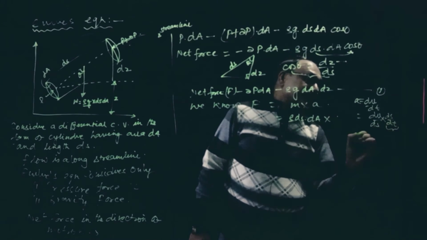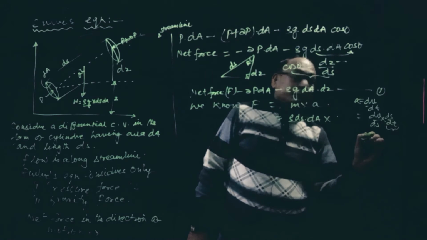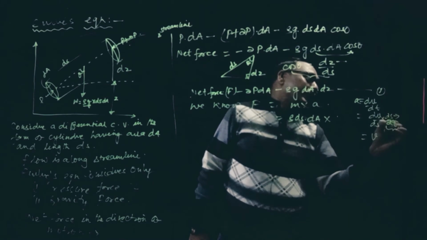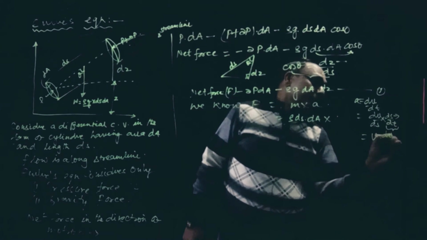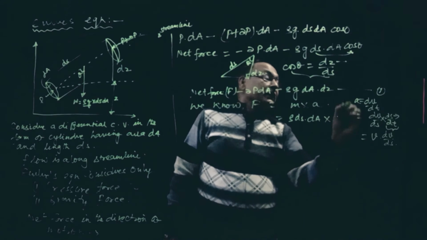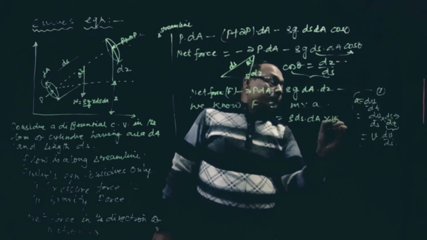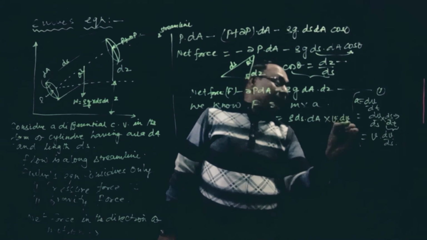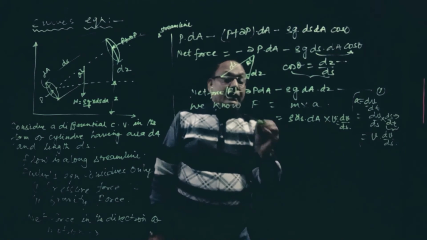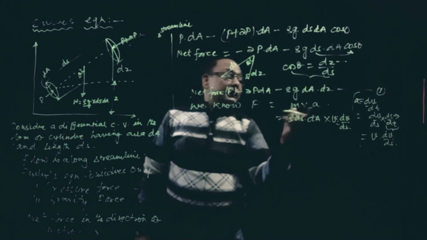Now ds by dt is nothing but the velocity V, displacement with respect to time. So acceleration is V into dV by ds. Okay, so ds will get cancelled here.